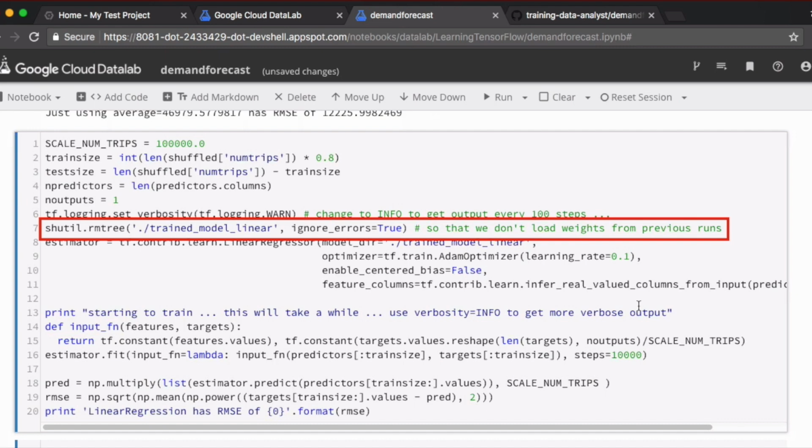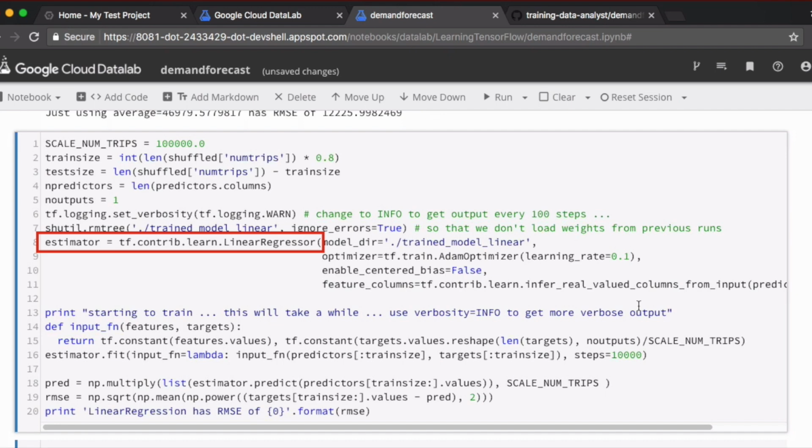If this directory exists, then TensorFlow will try to initialize the model with data from this directory. We use a linear regressor, an estimator, to perform this regression. As we've spoken about earlier, estimators are high level APIs which take care of a lot of little details of regression for you. In the real world, the really common cookie cutter models, such as logistic or linear regression, you'll perform using estimators. There are some new parameters here that we haven't seen before.